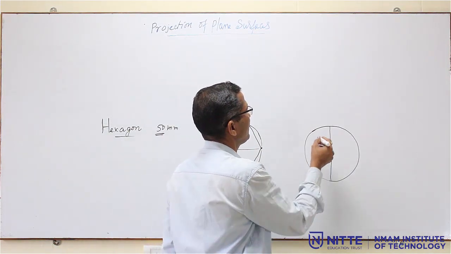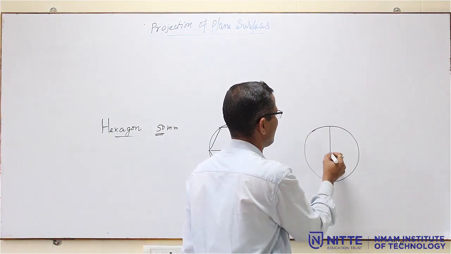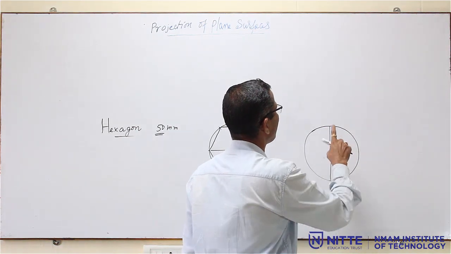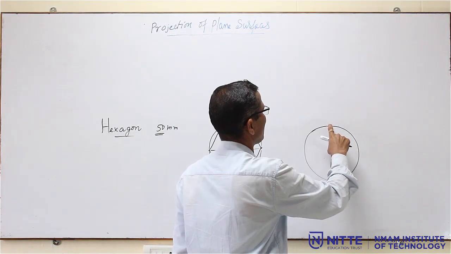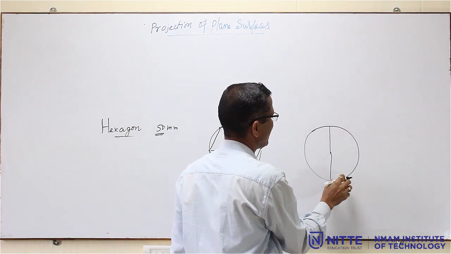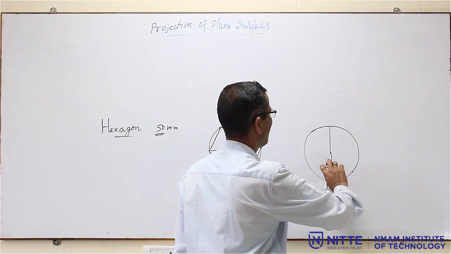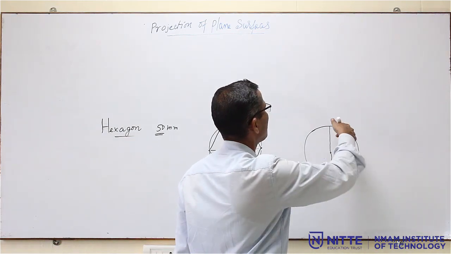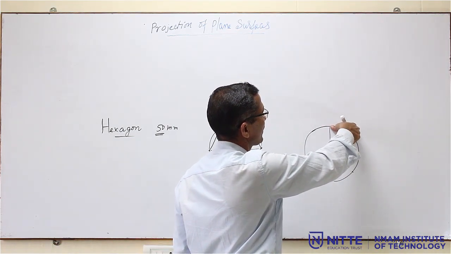Now, I will repeat that for the vertical diameter. What is the procedure? The same radius that you have taken for the circle, that is the side of the hexagon, keep it here, this is the center, and cut like this on both sides. Similarly, keep it on the other end and cut like this.